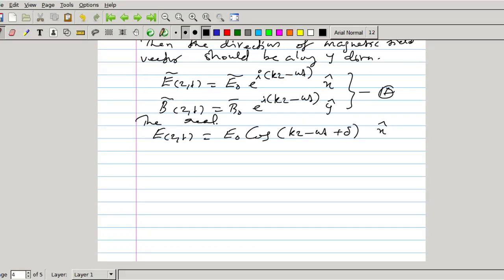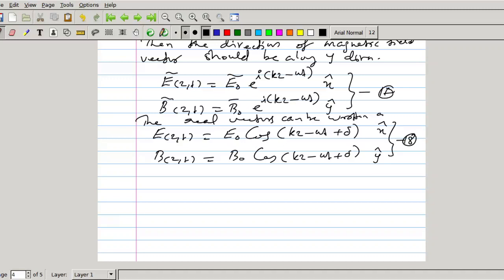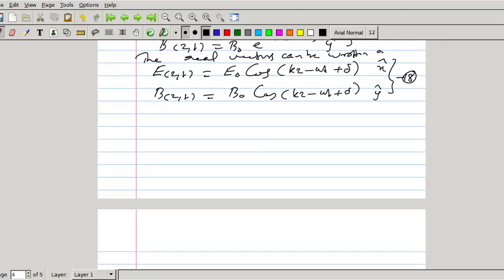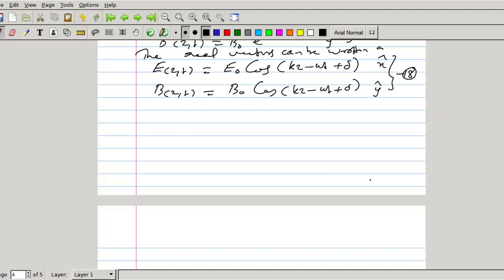The real vectors can be written in a similar way. B(z,t) is equal to B0 cos(kz minus omega t plus delta) into y cap. So equation 18 represents the real electric and magnetic field vectors.